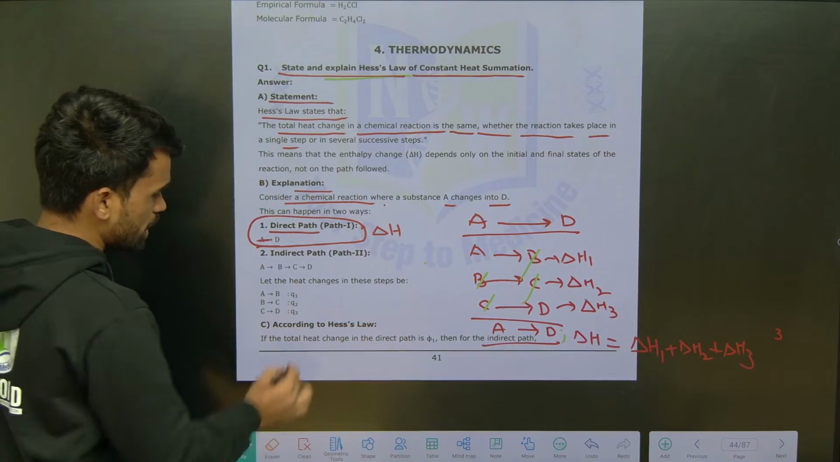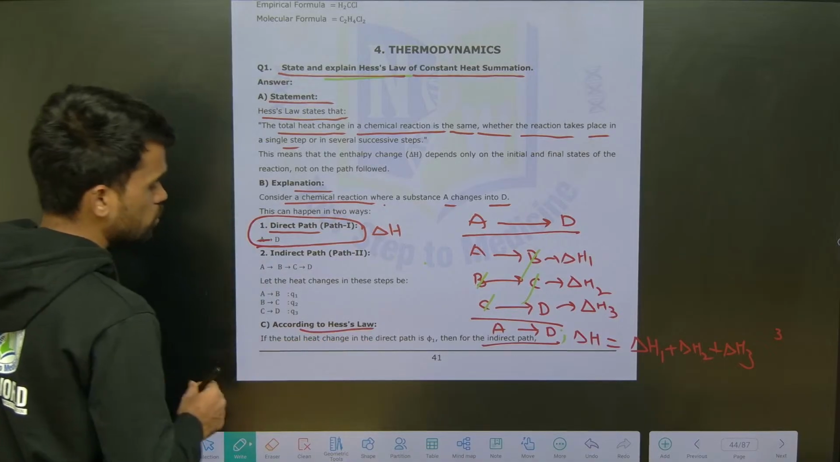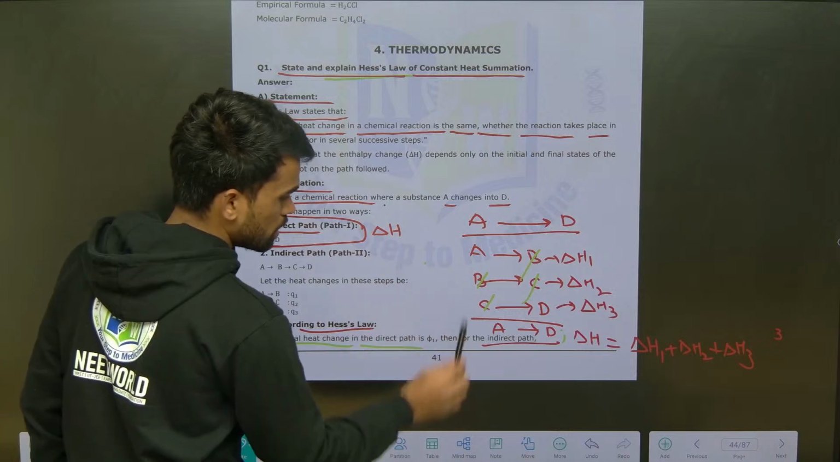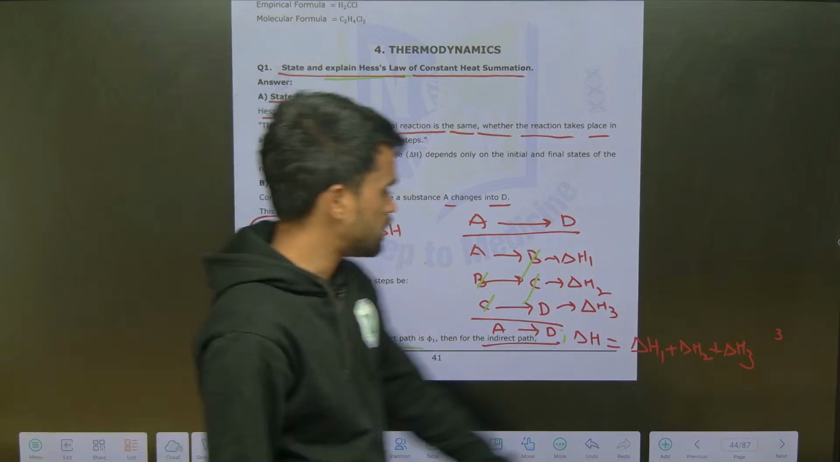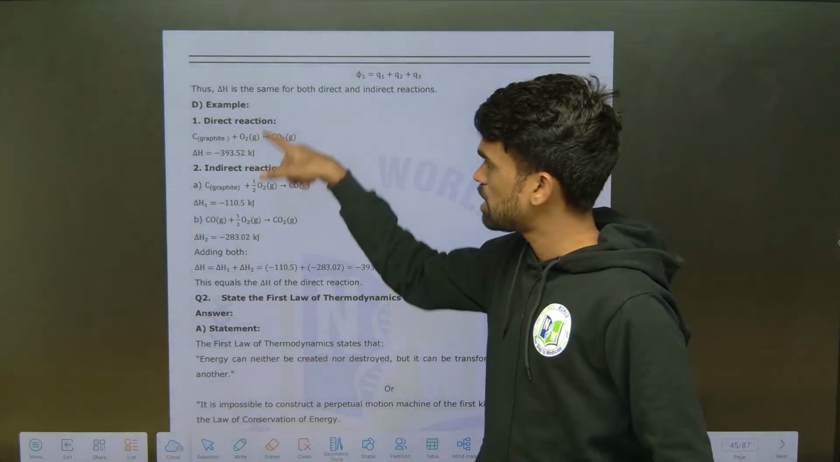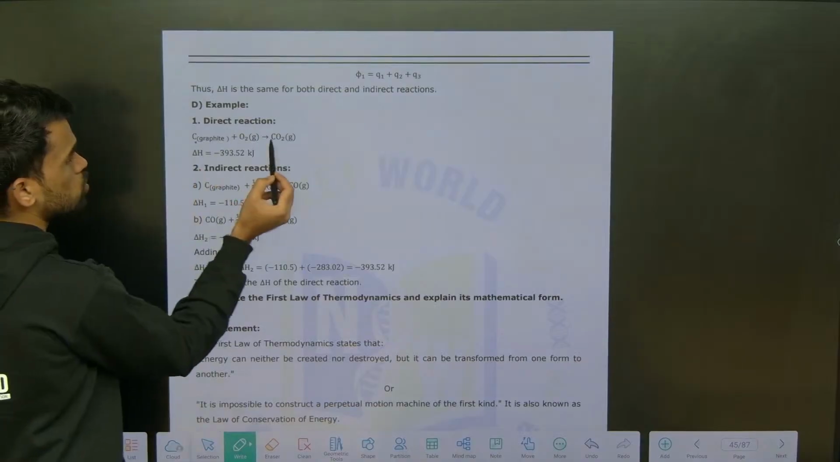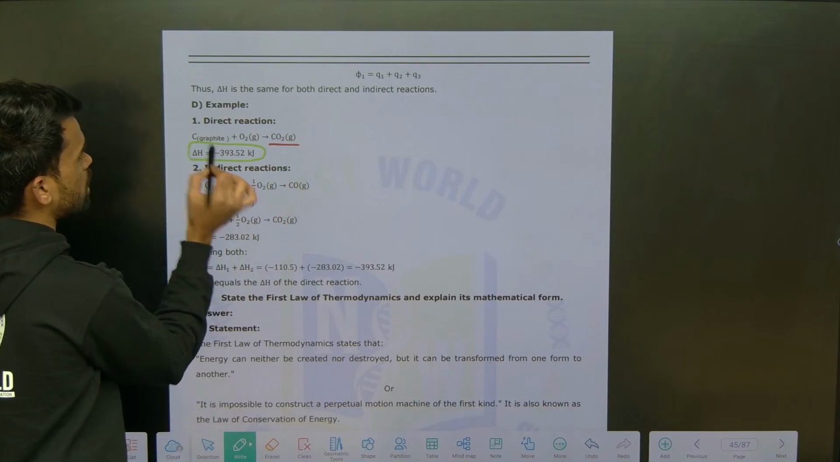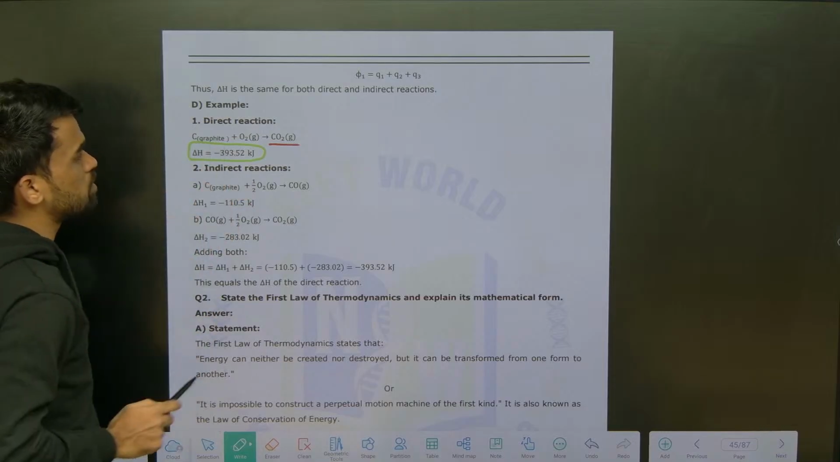According to Hess law, if the total heat change in the direct path is q1, then for the indirect path q1 is equal to q1 plus q2 plus q3. That is what we have discussed till now. These are the experimental data, I mean perfect values I have given. For example, C plus O2 gives rise to CO2. The enthalpy change exact value is something like minus 393.52.